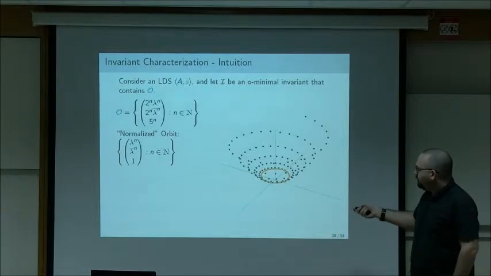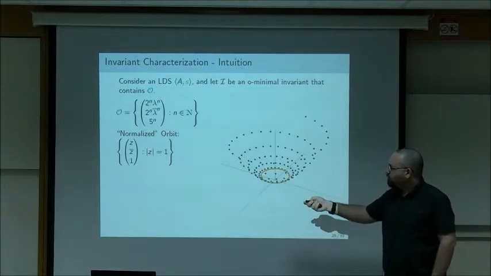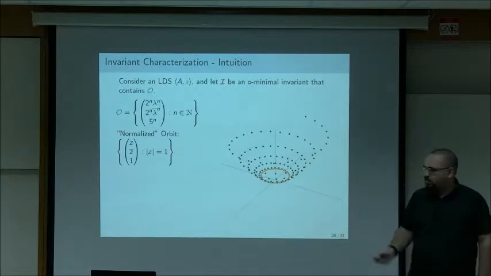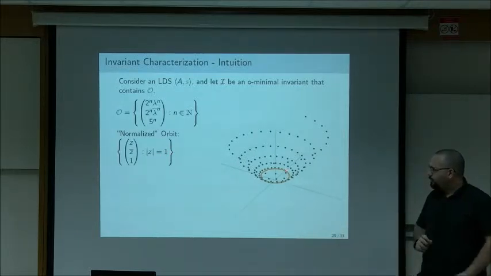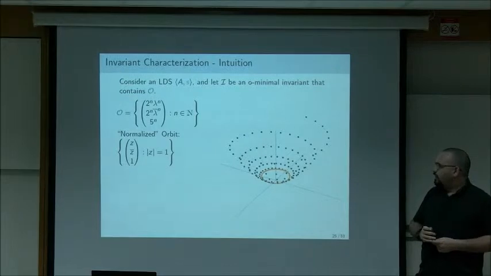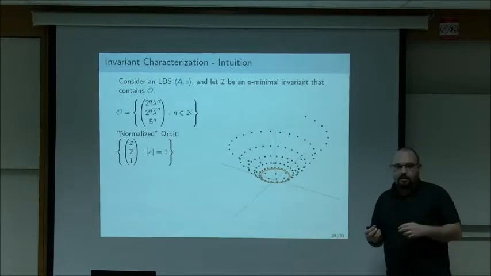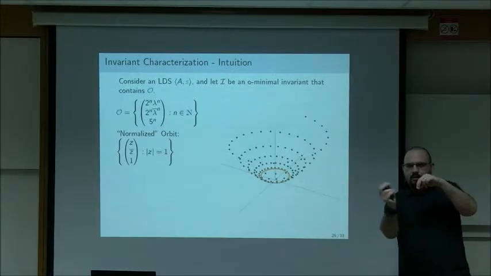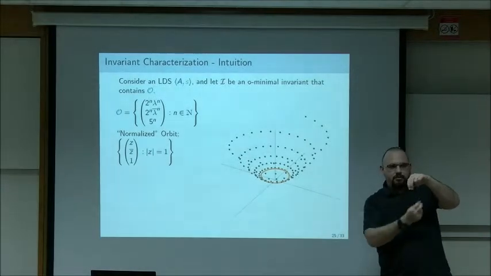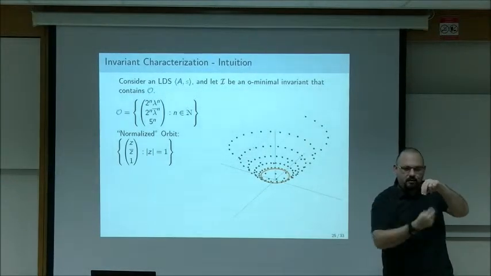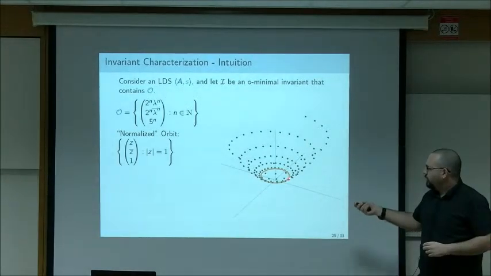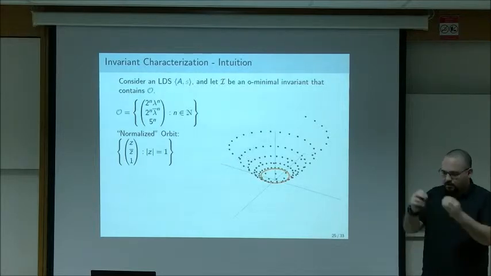What is this unit circle? Well, it's the set of points z, z bar, 1, where z is a complex number of modulus 1. So this is just a circle, basically. And the intuition is that if I is also nice, then not only will it contain every point that rotates around the first point, it will also contain the entire closure of that, so the entire circle, because it's nice. And nice sets should be like smooth.